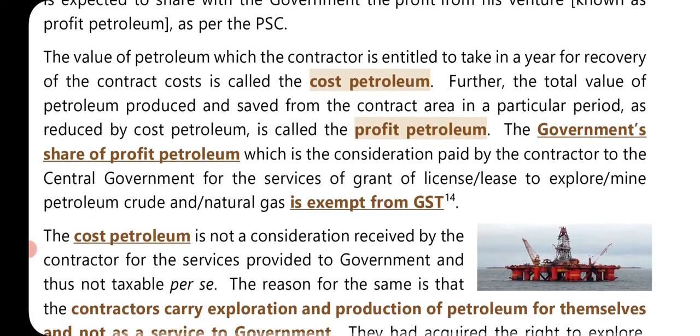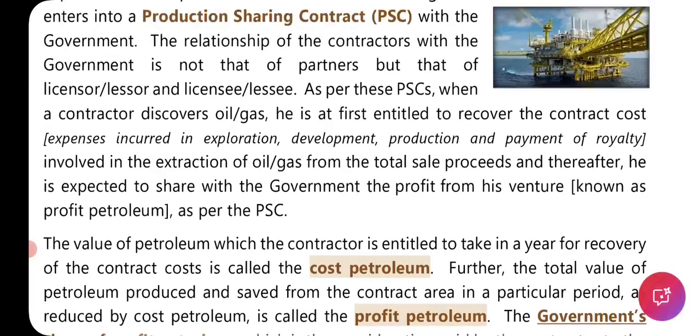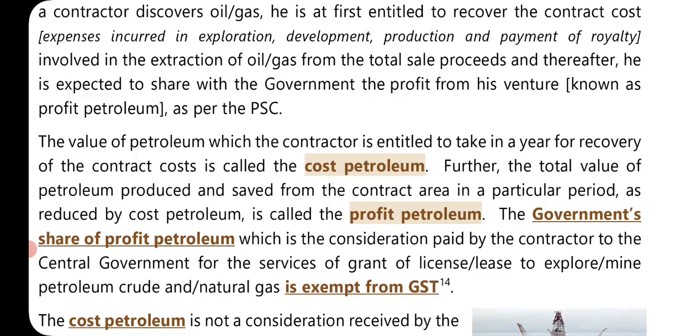The government share of profit petroleum, which is the consideration paid by the contractor to the central government for the services of grant of license or lease to explore or mine petroleum, crude and natural gas, is exempt from GST. Okay, so first part they are recovering the cost, that is cost petroleum. Second part, the profit petroleum, which is shared with the government.